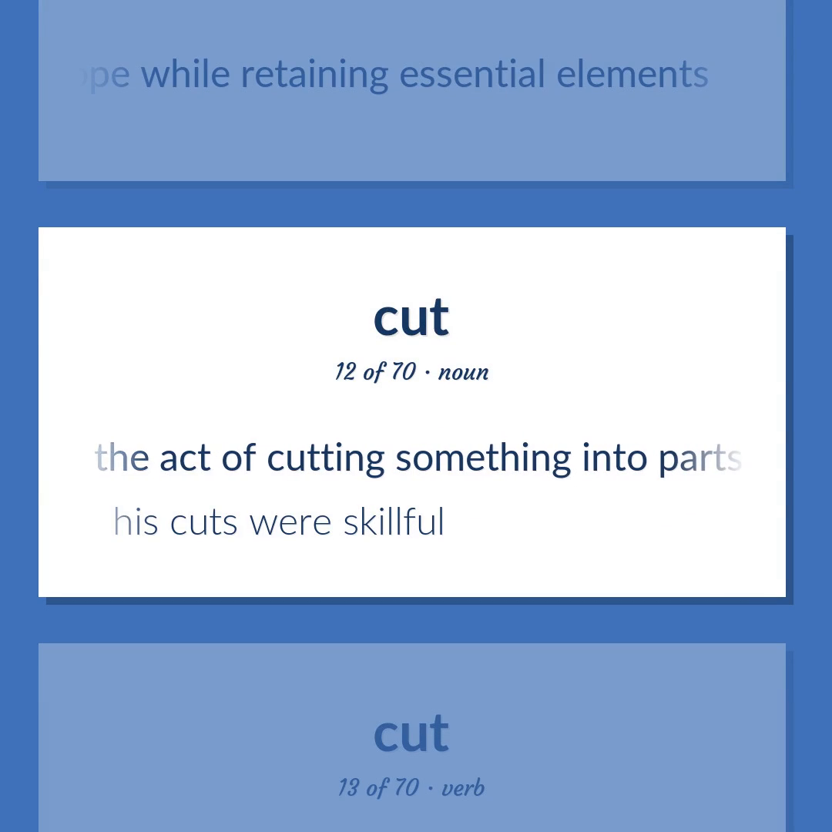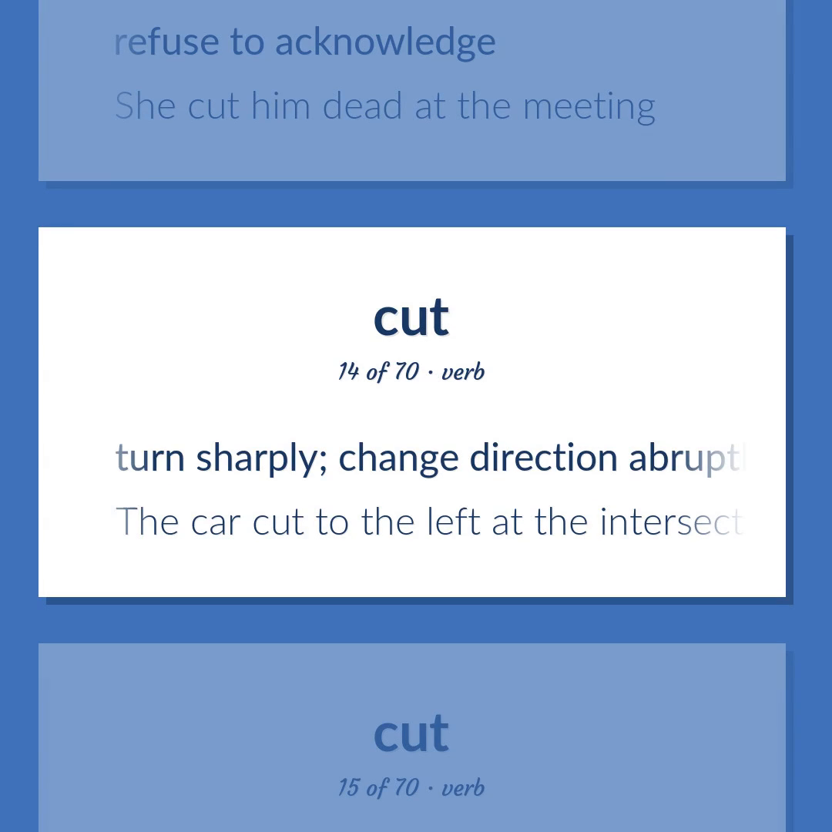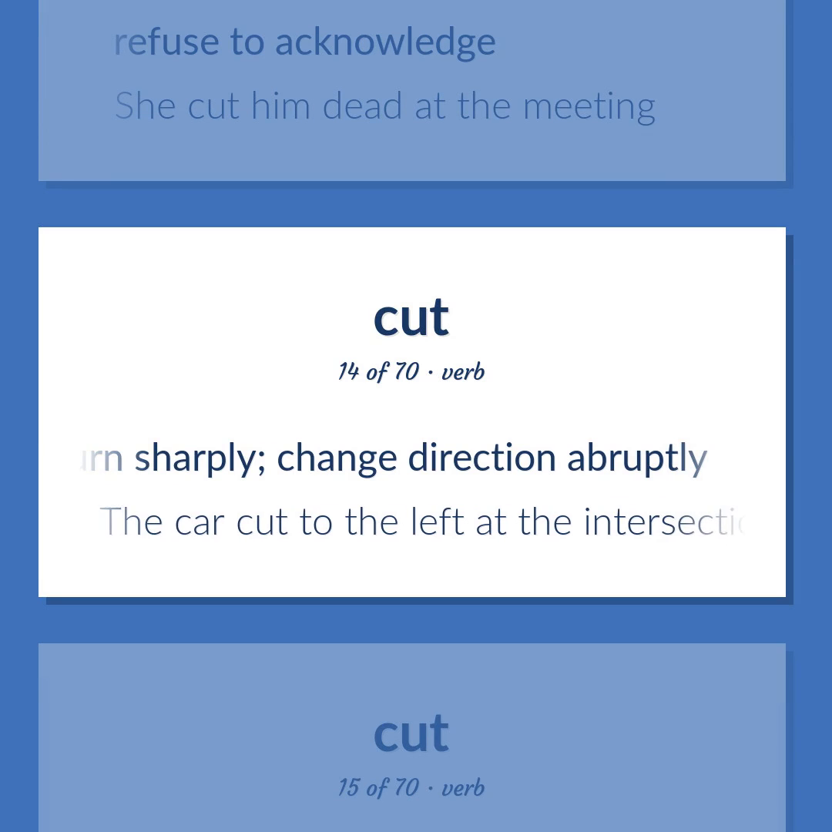The act of cutting something into parts. His cuts were skillful. Refuse to acknowledge. She cut him dead at the meeting. Turn sharply. Change direction abruptly. The car cut to the left at the intersection.